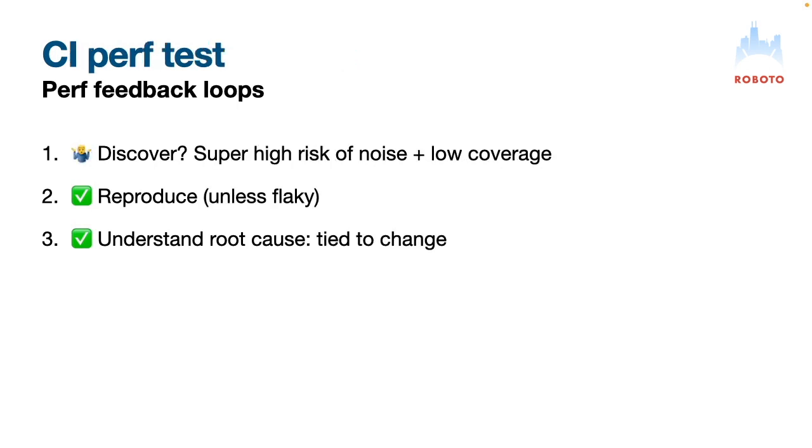CI is great, but performance tests can be super flaky in CI, and that's a problem because then you stop paying attention. But if you do introduce a change and you have a good CI, then you're going to be able to reproduce the issue. And usually, because the change is tied to the failure, you can actually fix it. The thing with CI is also it can be slow, and so your engineers are maybe waiting more time for the performance test to finish.